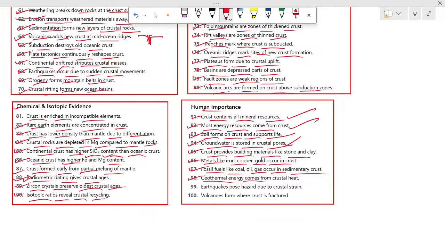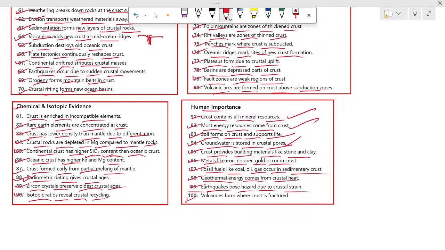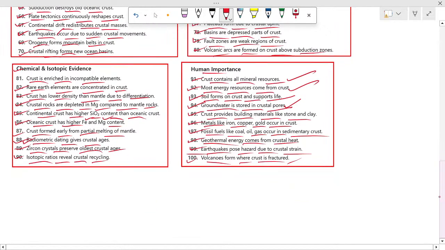98: geothermal energy comes from crustal heat. 99: earthquakes pose hazards due to crustal strain. And 100: volcanoes form where crust is fractured. So this is the 100th one-liner about Earth's crust.